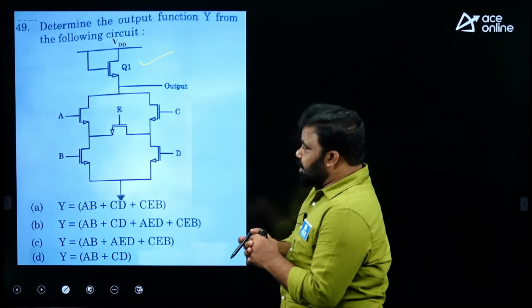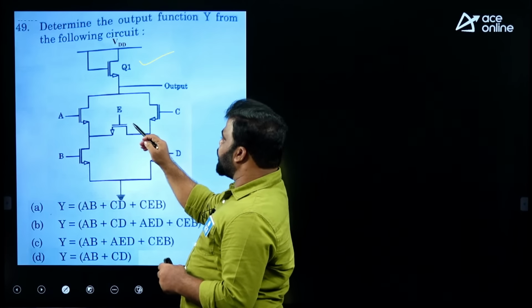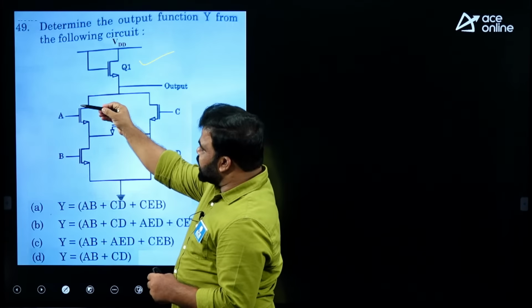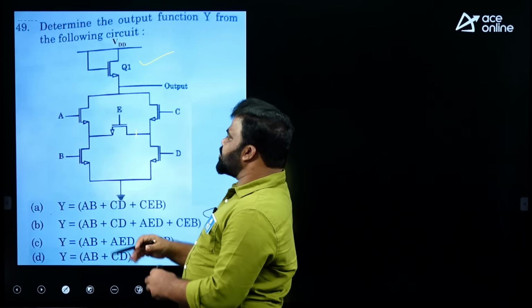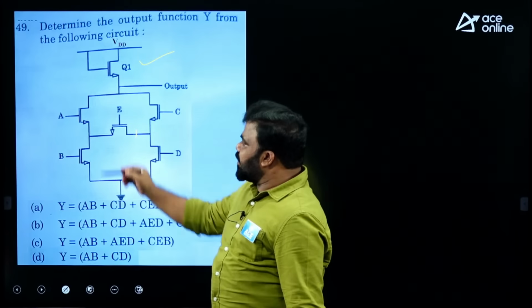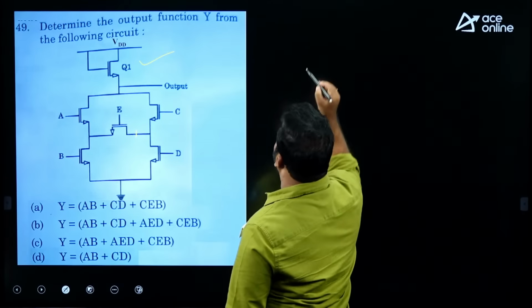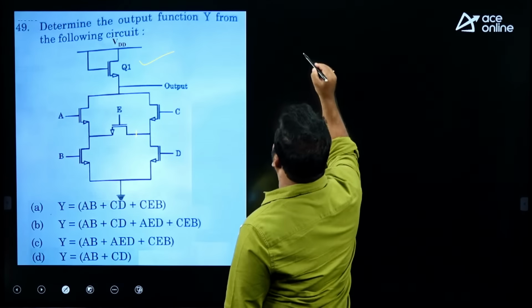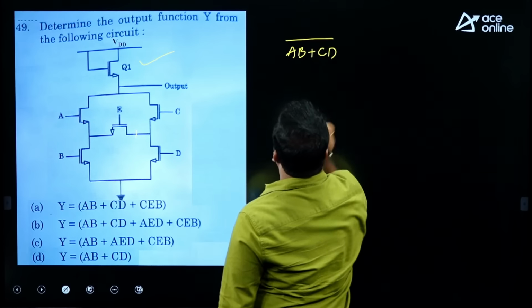If E equals 0, this transistor is off, open circuited, and the circuit functions as AB plus CD whole bar. So it is (AB + CD) whole bar.